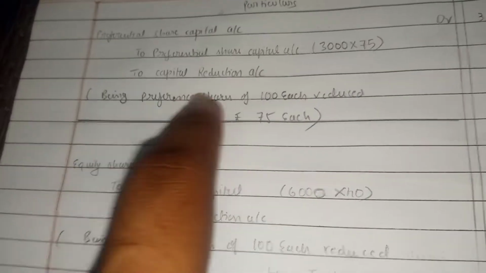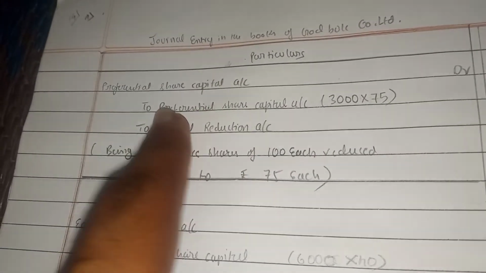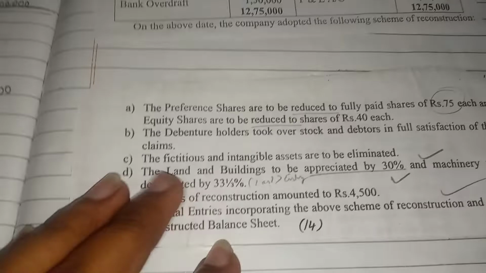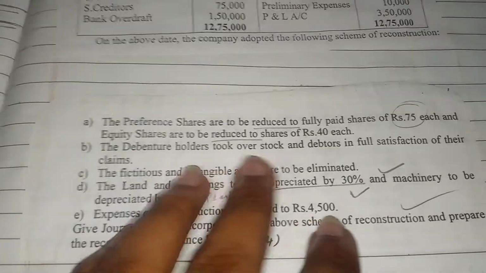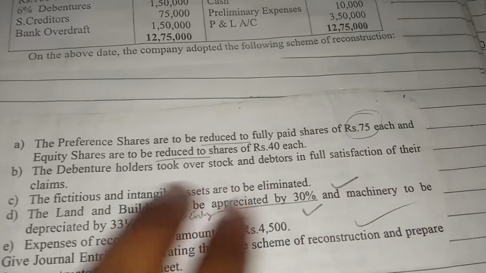Here it is not preferential shares, it is preference shares. Do that correction. Now let's observe the next adjustment. The debenture holders took over stock and debtors in full satisfaction of their claims.